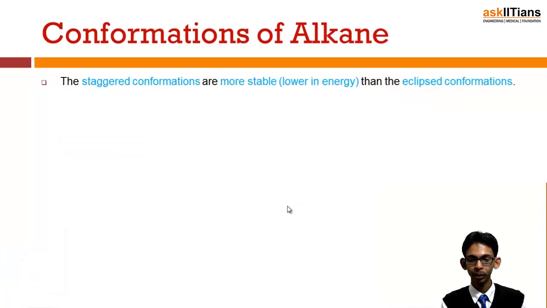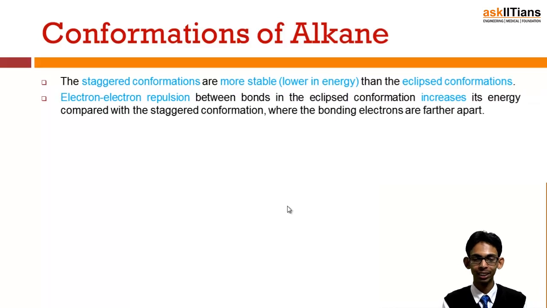Now staggered conformations are more stable than eclipsed conformations. Why? Because in eclipsed conformation, the 2 bulky groups are in front of each other and they repel, and this repulsion is minimum in case of staggered conformation. The electron repulsion between the bonds in the eclipsed conformation increases its energy compared to the staggered conformation, where the bonding electrons are far apart, just like this.